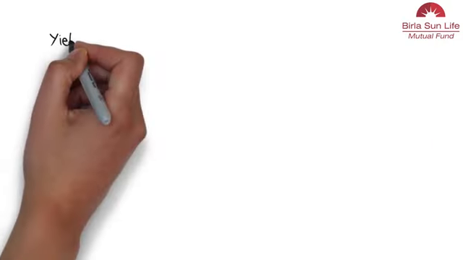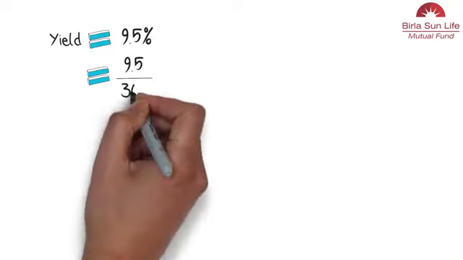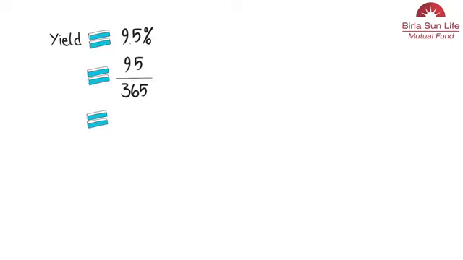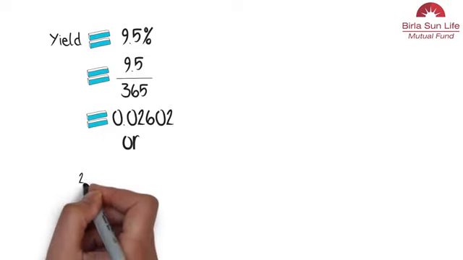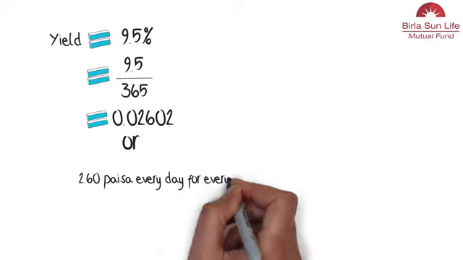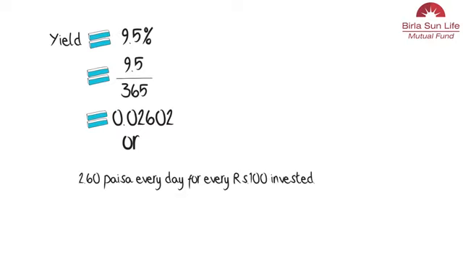Assume that a fund's yield is 9.5%. This means that the fund earns 9.5 divided by 365, which is equal to 0.026 or 2.60 paise every day for every ₹100 invested. This 2.60 paise is the accrual income of the fund.